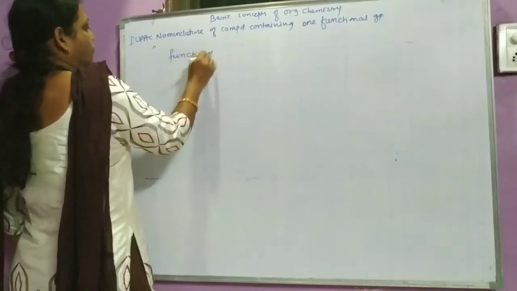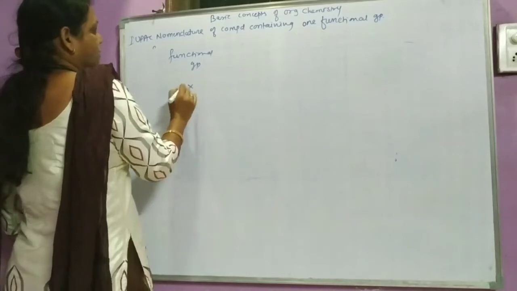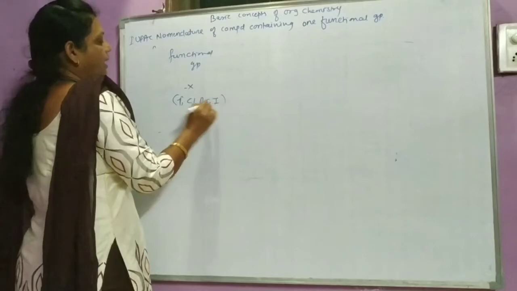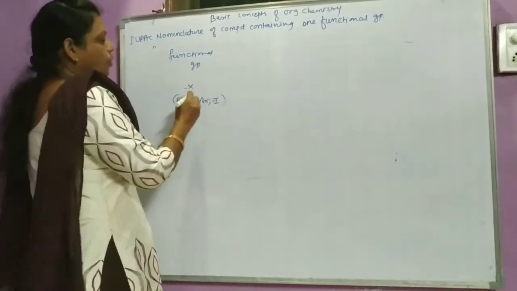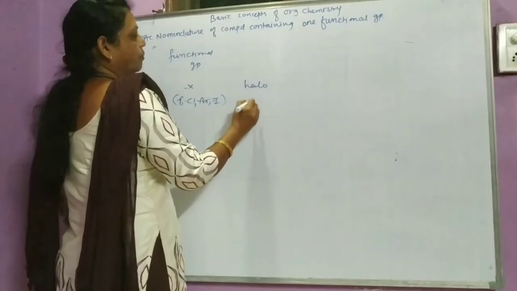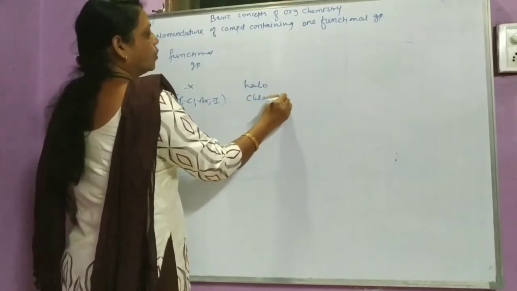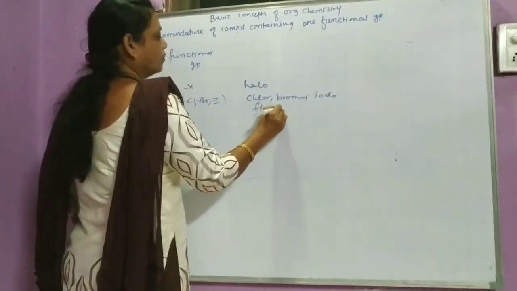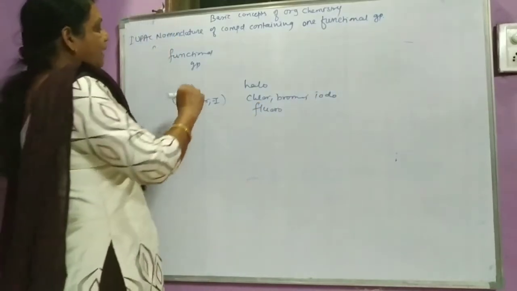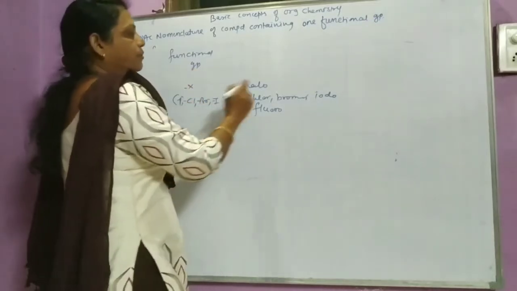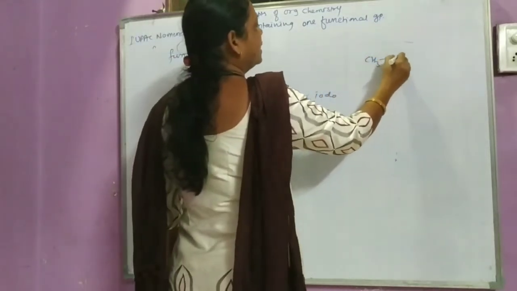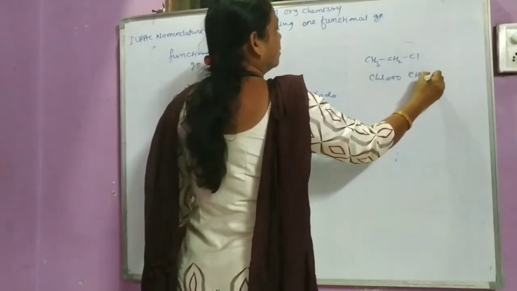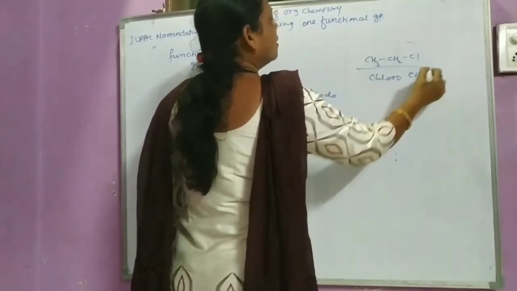Halo group, X, and that is F, Cl, Br and I. They are called halo, meaning chloro, bromo, iodo and fluoro. They use only a prefix, for example CH3 CH2Cl. So it is called chloroethane. Chloroethane. Only prefix is used.